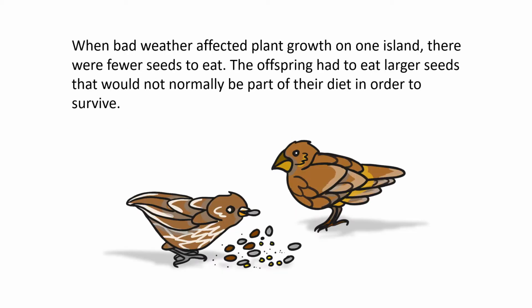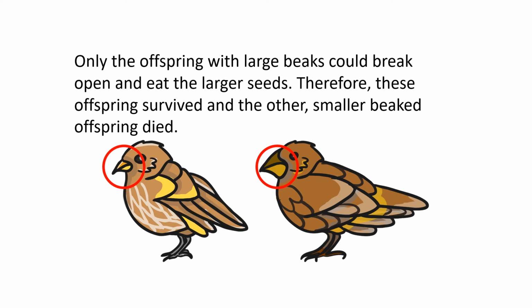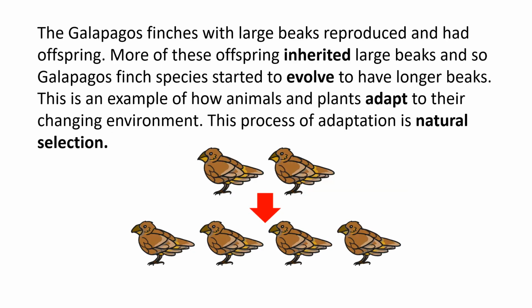When bad weather affected plant growth on one of the islands on the Galapagos, there were fewer seeds for the birds to eat. The offspring had to eat larger seeds than they would normally have had in order to survive. Only the offspring who had the larger beaks could break open and eat the larger seeds. Therefore, these babies survived and the other, smaller beaked birds died. The Galapagos finches with large beaks reproduced, so they had their own baby birds and had offspring. Most of these inherited the large beaks, and so Galapagos finch species started to evolve.